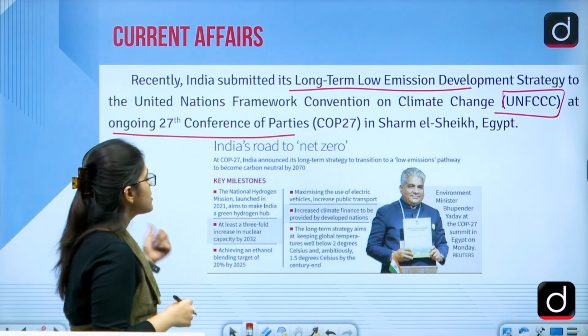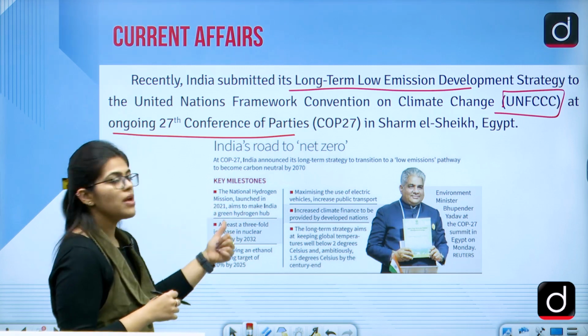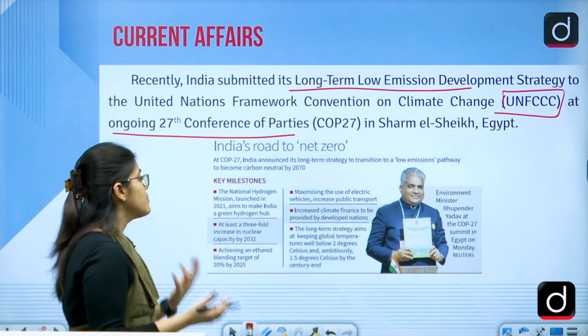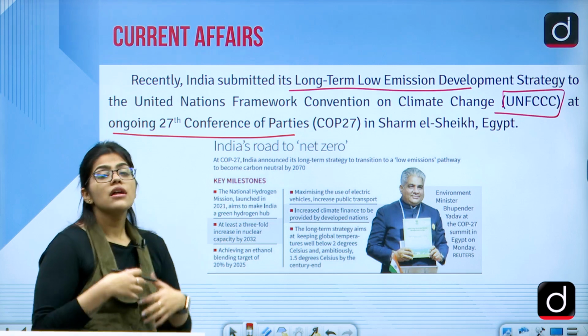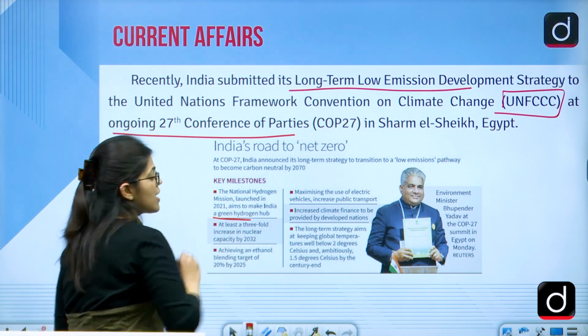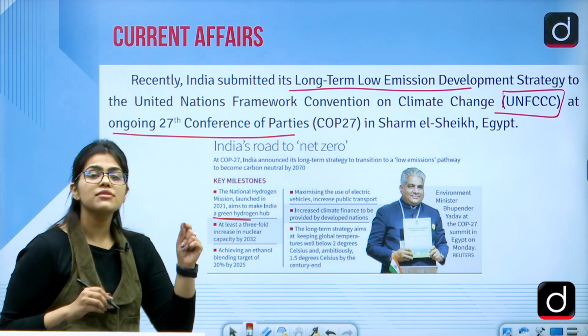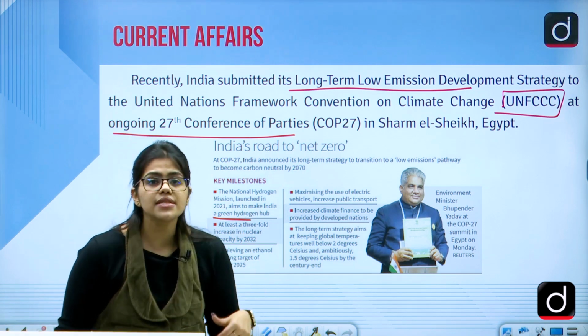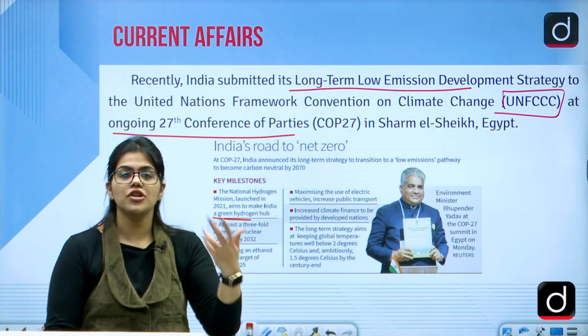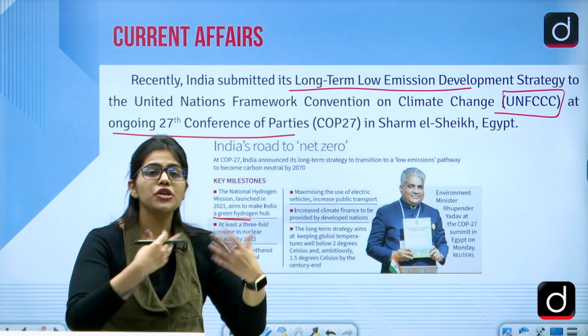First of all, they talked about hydrogen. The National Green Hydrogen Mission launched in 2021 aims to make India a user of green hydrogen. What green hydrogen is should be known to you, because in 2022 this question was asked: which type of hydrogen is being promoted now?